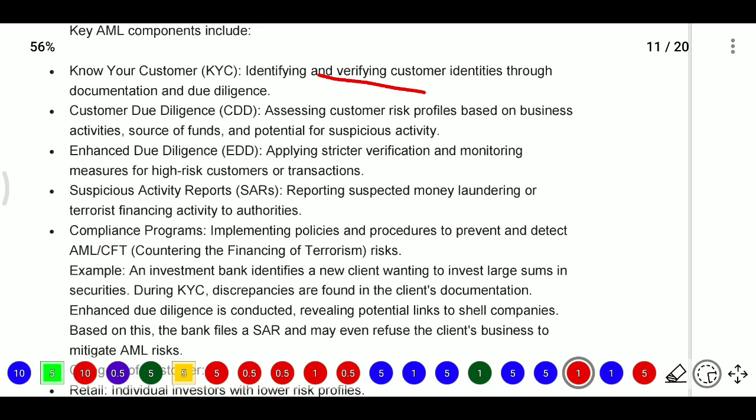After that, CDD will be there. CDD means customer due diligence, assessing the customer risk profile based on the business activity. What business activity he is conducting, what the source of funds is for that person, and the potential for suspicious activity. So you will assess the customer's risk profile based on the business activities, see the source of funds, and see the potential for suspicious activity.